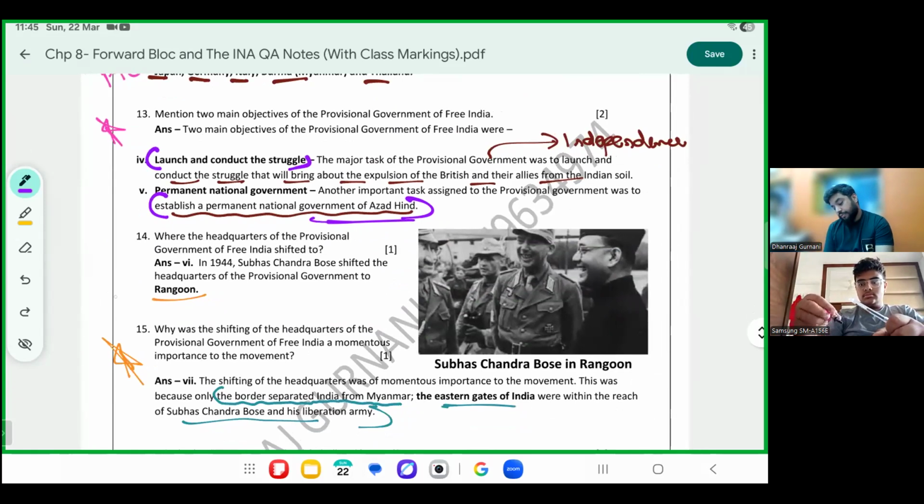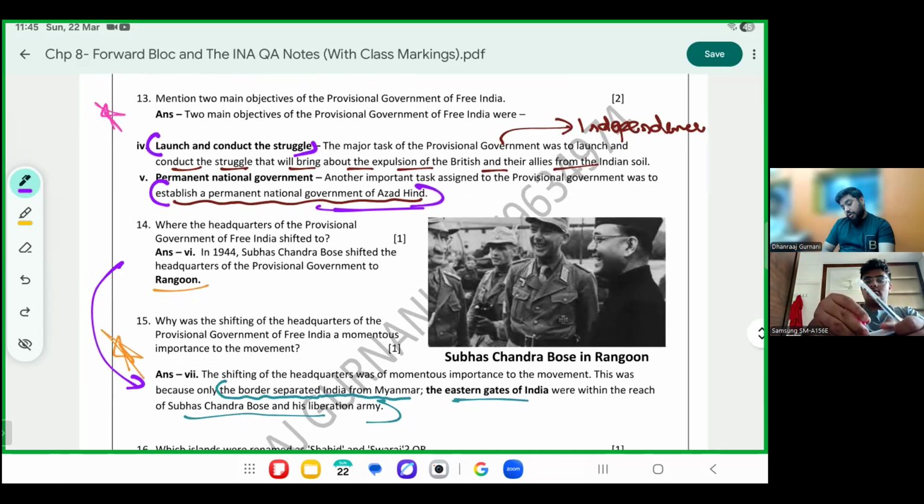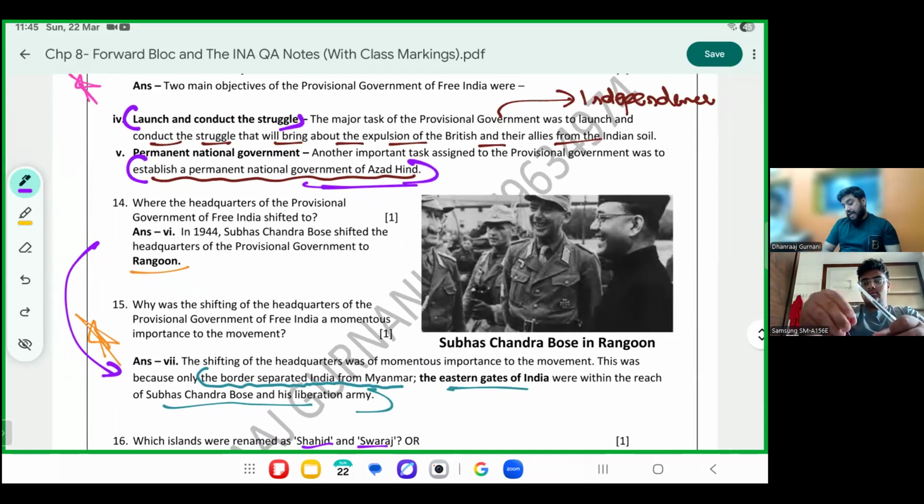1942, 14 and 15 answers, question numbers are interrelated. Bose shifted the headquarters from Singapore to Rangoon. Bose said the provincial government headquarters we move from Singapore to Rangoon. Now, why did he leave Singapore and come to Rangoon? The shifting was of great importance. Why? Please bracket, because now only the border of India from Myanmar was separating them. Basically, he brought the provincial government much closer to landmass India.